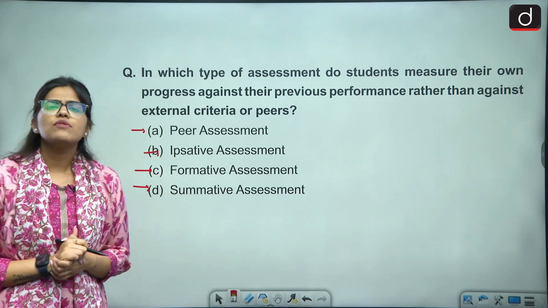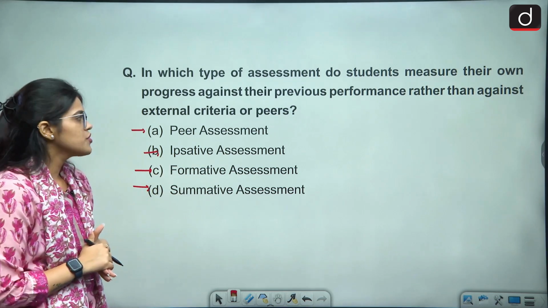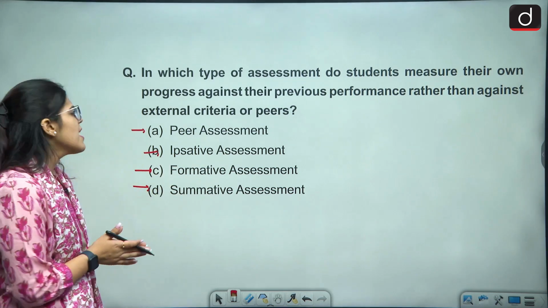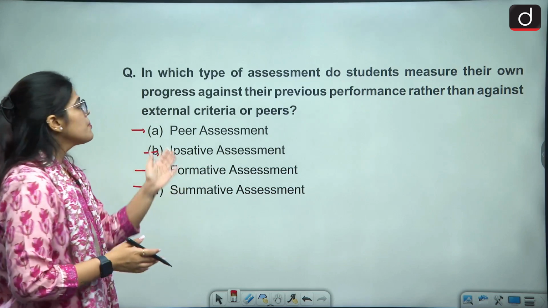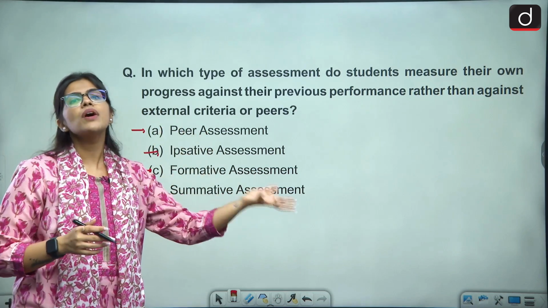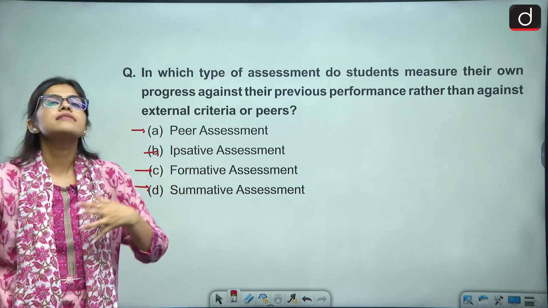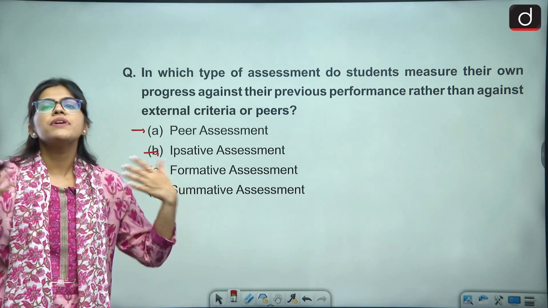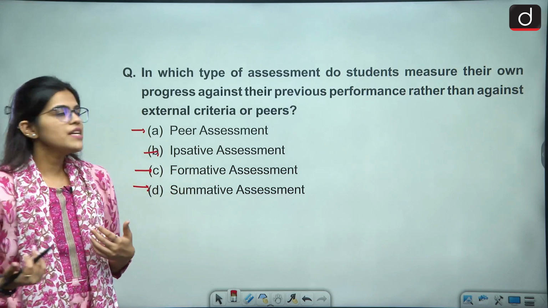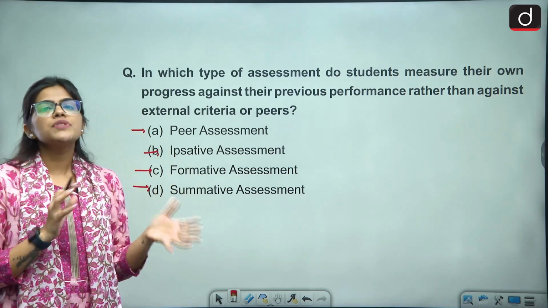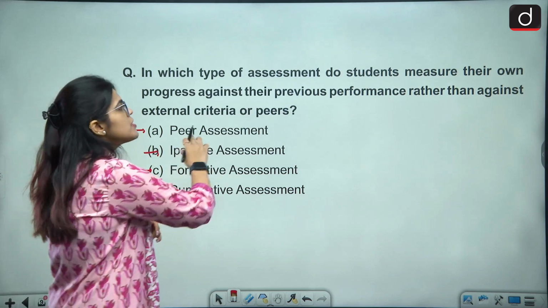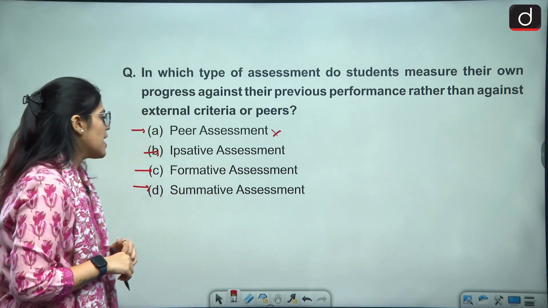कौन सा सही आंसर होगा? A very very easy question जो कि types of assessment से related है, and we did this in the class also. Peer assessment means one student is checking the other child's copy. So वो peer assessment हो गया. You are evaluating the two groups, or the two students are evaluating one another. So this is not the case here. This is not the scenario.